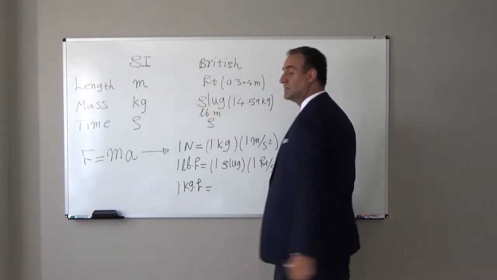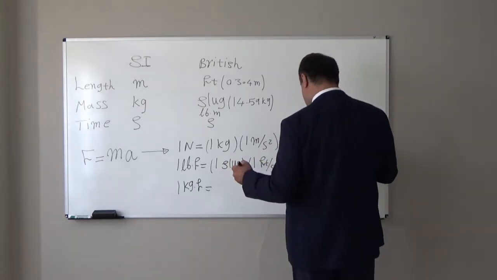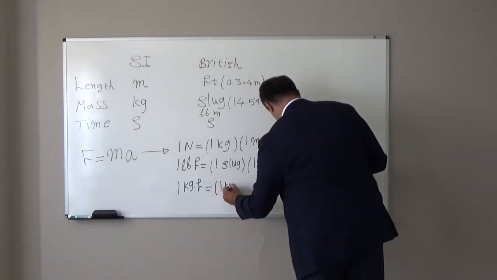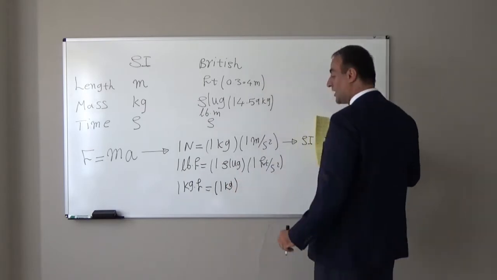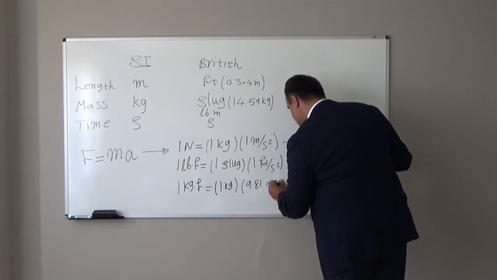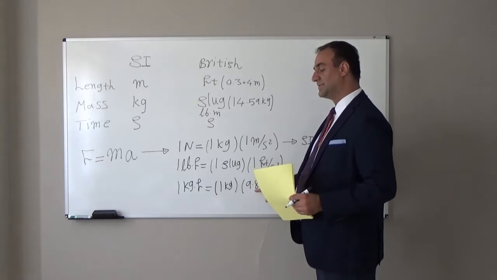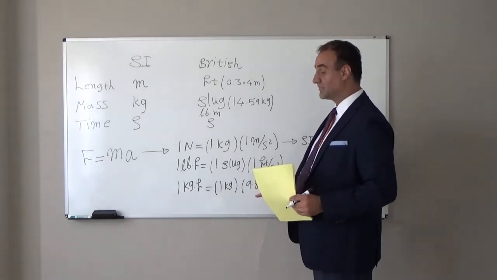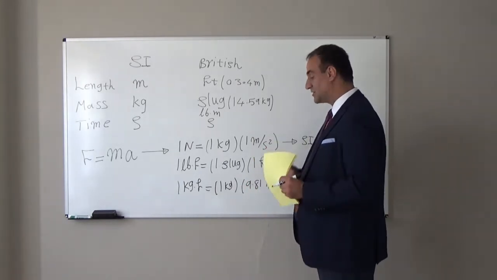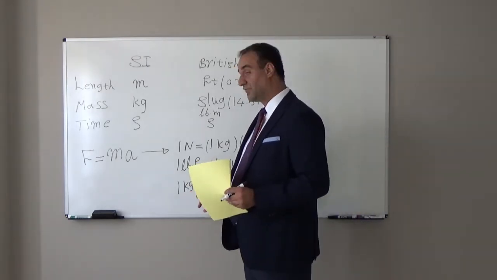It is a force unit. 1 kilogram force is equal to the magnitude of the force that gives 1 kilogram of mass an acceleration of 9.81 meter per second square. This acceleration is gravitational acceleration. So if we multiply the mass by the gravitational acceleration, the unit for force will be kilogram force.